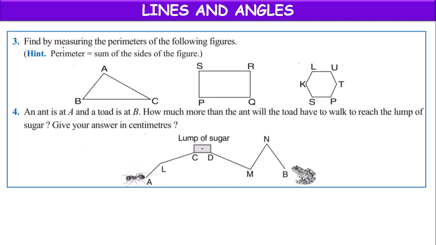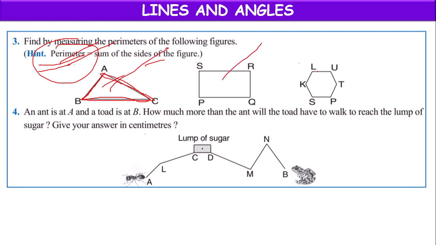Or you have to draw a triangle like this, and try to find the perimeter. What is perimeter here? Sum of all sides, AB plus BC plus CA. If you add the lengths of all sides, then you will get the perimeter. Like for these kinds of shapes, for triangle, for rectangle, this shape is what, children?